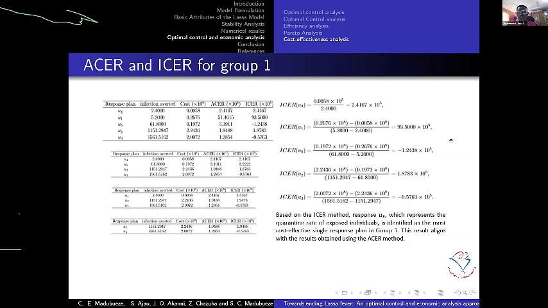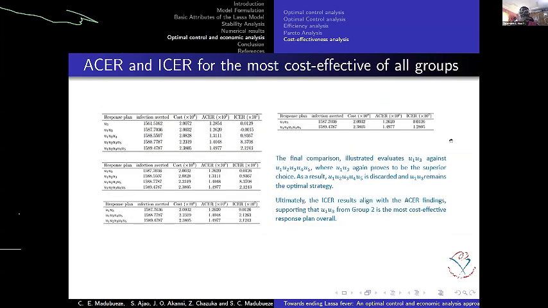So this is for this particular group 1. Now for groups 2, 3, and 4, the same thing is carried out. In all of these, we bring out the most effective for each group. When group 2 is carried out, U1 and U3 is most effective. When 3 controls are carried out, U1, U2, U3 is most effective. So we bring all the most effective in each of these groups together.